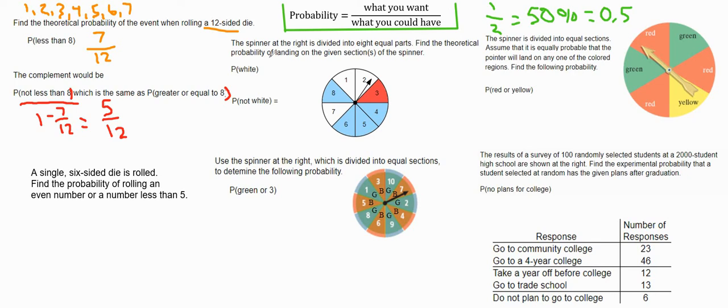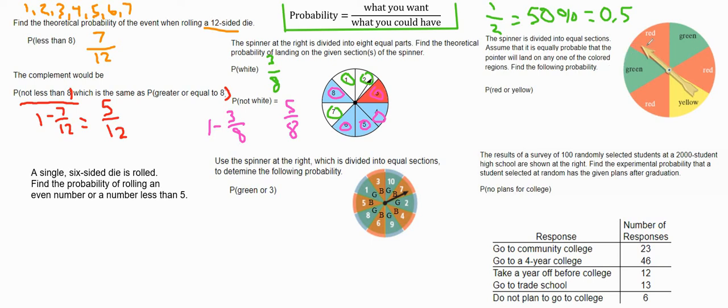For the one here in the top middle, the spinner at the right is divided into 8 equal parts. There's no tricks involved. We're going to find the theoretical probability that we land on white. Well, there's 8 different parts, so we know it's over 8. And we count how many white ones there are. There's 1, 2, and 3. So the probability is 3 over 8. So the probability of not white, we could individually count these and go 1, 2, 3, 4, 5. So it'd be 5 over 8. Or we could simply do 1 minus 3 over 8, because if 3 of the 8 are white, that means 5 of the 8 are not white.